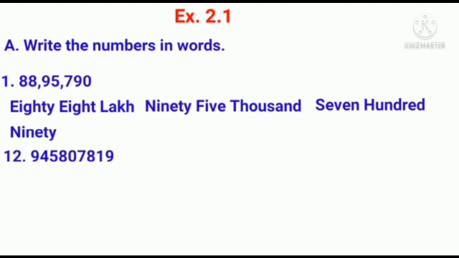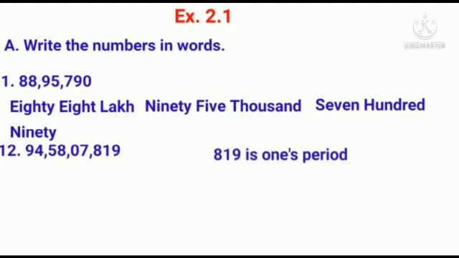945807819. Look, children, this is a 9-digit number. Now let us place commas according to the Indian place value chart. So the first comma has to be placed after 3 digits from the right. That is 819, ones period. The next 2 digits are 07. That is thousand period. Next 2 digits are 58.